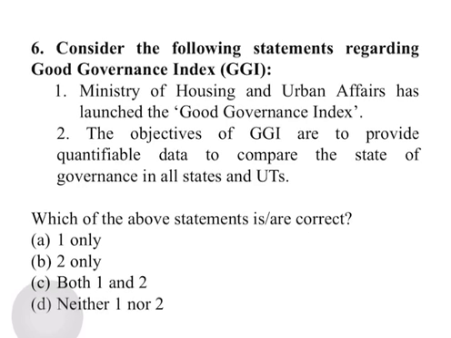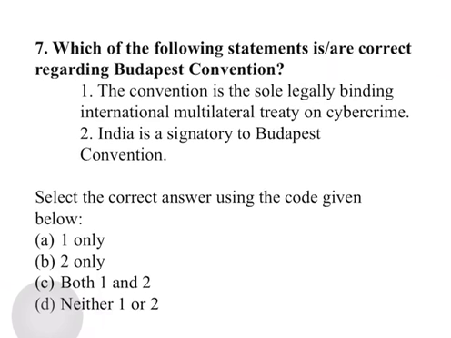Why this kind of category? So that we can compare similar states. For example, we will not compare Jharkhand with Nagaland, or Maharashtra with Dadra and Nagar Haveli, but the comparison will be on the same level. Okay, let's move to the next question.